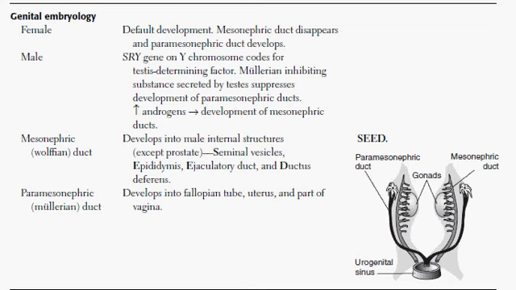Paramesonephric duct, or Mullerian duct, is going to develop into the fallopian tube, the uterus, and part of the vagina. You'll then see later which parts are going to form what, but right now let's just focus on the female and the male, default versus non-default. Okay? Good luck.